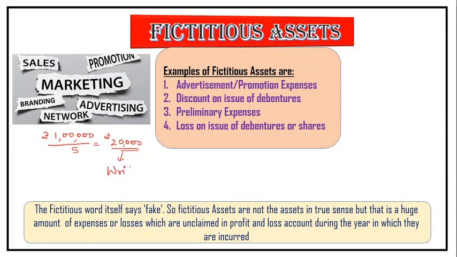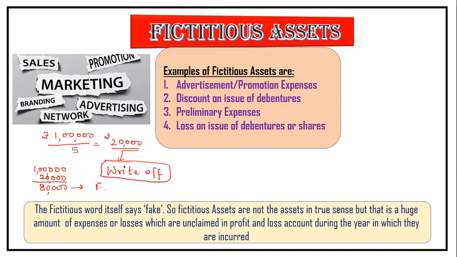The word is write off. Every year, instead of showing the huge expense in 1 year, a part of it is written off. So every year we show 20,000 as an advertisement expense. 1 lakh was the total expense, out of which you showed 20,000 as an expense. The remaining will become your fictitious asset. It is called fictitious because it is not yet written off.